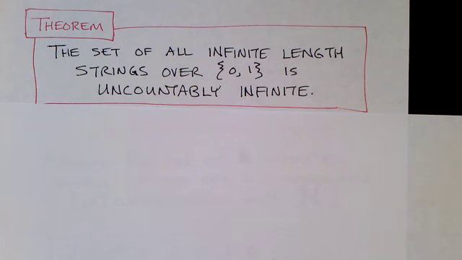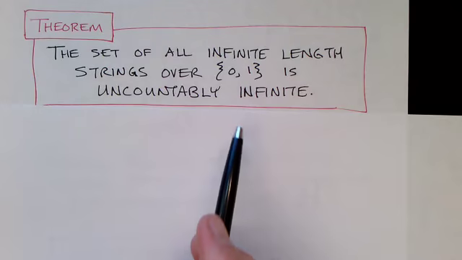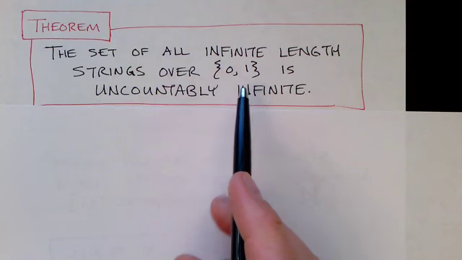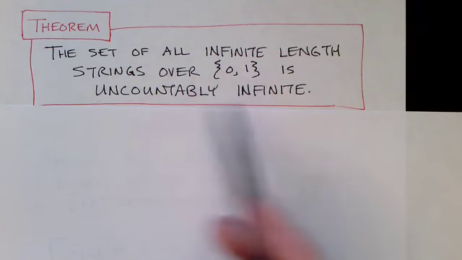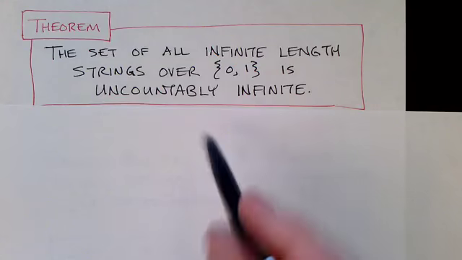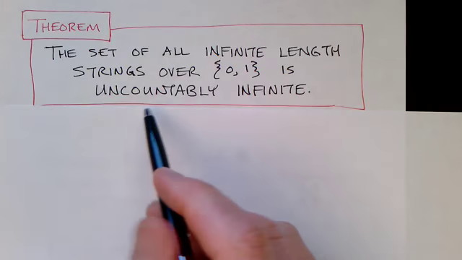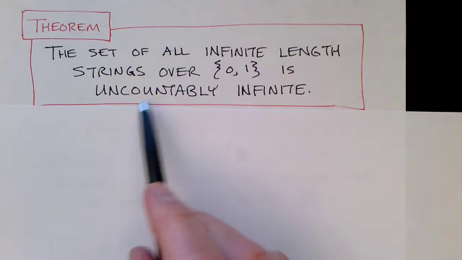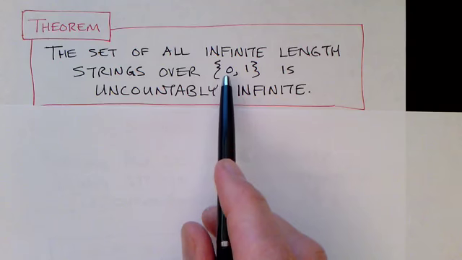Next, I want to look at the number of infinite length strings over zeros and ones. And it turns out that set is uncountably infinite. In the past, we defined a string as a finite length sequence over the alphabet.